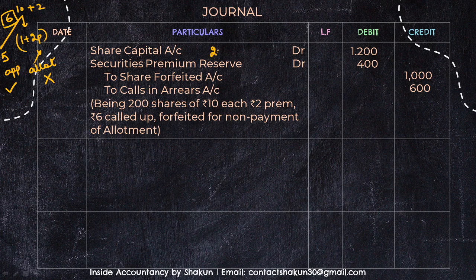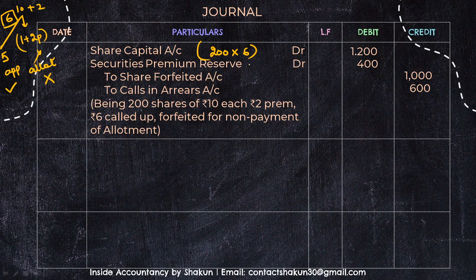So share capital, that means 200 shares into the called up value. The called up value is 6. I'm not including the premium here. So 200 into 6, that is 1200. Now security premium reserve is debited because the person has not paid the allotment and premium was on allotment.